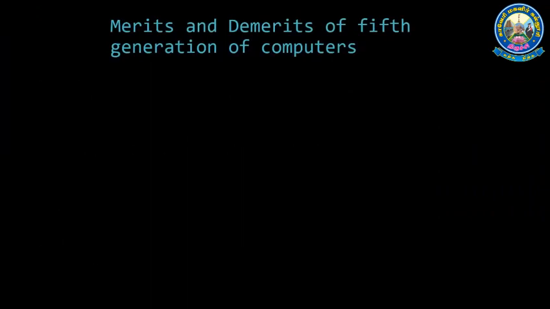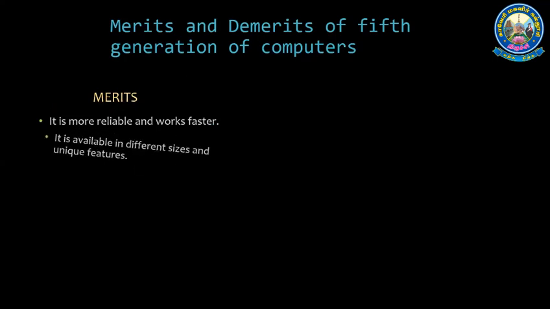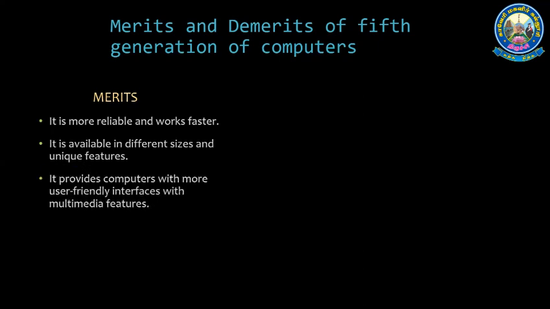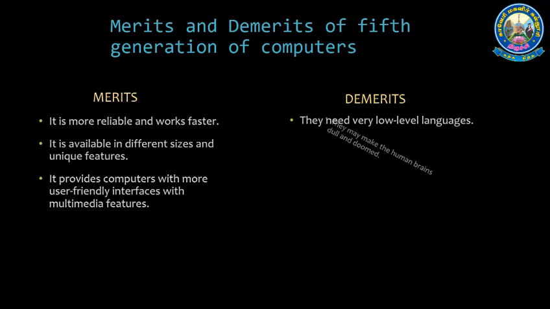Merits and demerits of fifth generation of computers. It is more reliable and works faster. It is available in different sizes and unique features. It provides computers with more user friendly interfaces with multimedia features. Demerits: they need very low level languages. They may make the human brains dull and doomed.